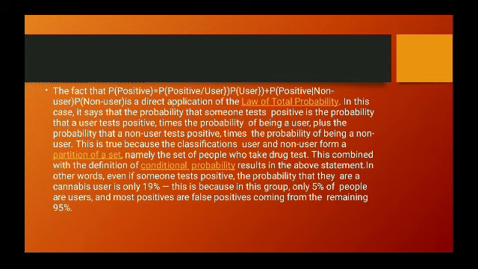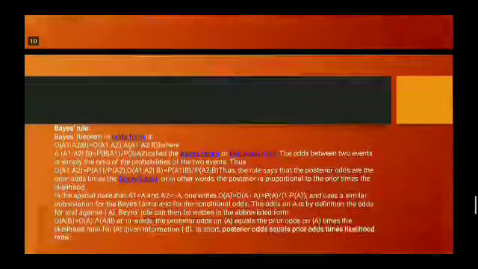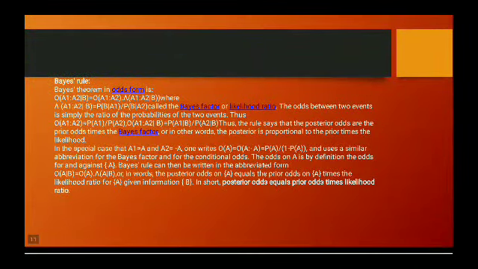The result of the statement can be given as the probability that someone is a cannabis user is 19%. This is because 5% of people are users and most of the positives come from the remaining 95%. So we have the Bayes rule. Bayes theorem in odds form is O of A1 to A2 given B equal to O of A1 to A2 times lambda of A1 to A2 given B, where the ratio of probability of B given A1 divided by probability of B given A2 is known as the Bayes factor.